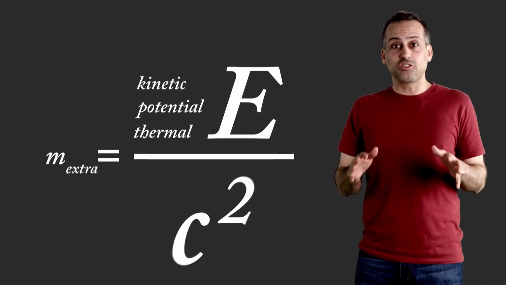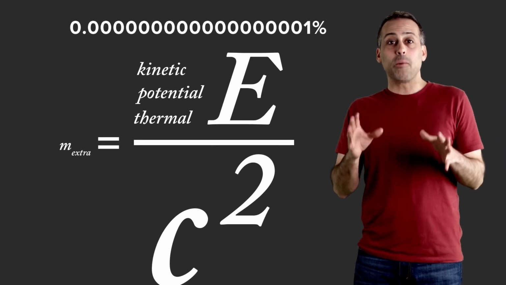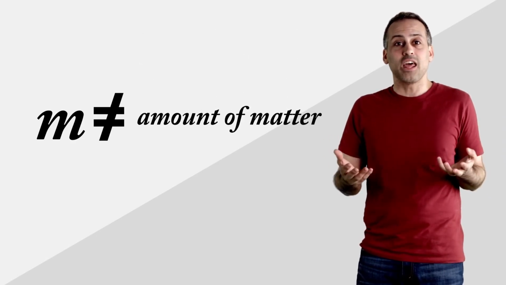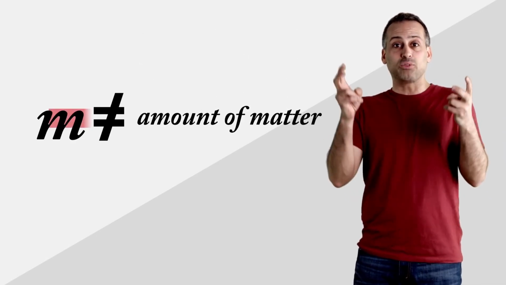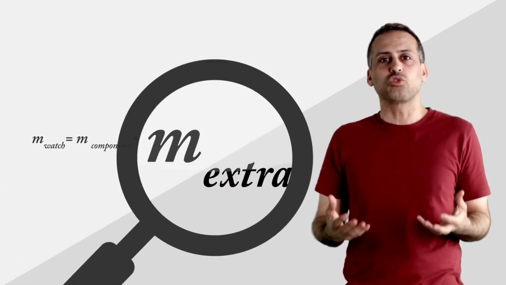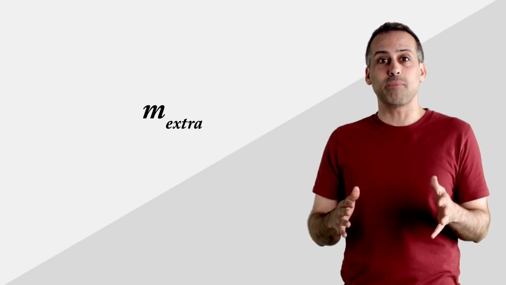Now, since the speed of light is so huge, this extra mass is tiny, only about a billionth of a percent of the total mass of the watch. That's why, according to Einstein, most of us have always incorrectly believed that mass is an indicator of the amount of matter in an object. In everyday life, we just don't notice the discrepancy because it's so small. But it's not zero, and if you had perfectly sensitive scales, you could measure it.